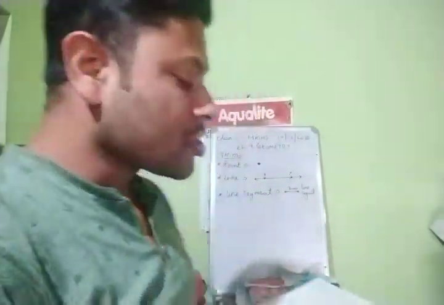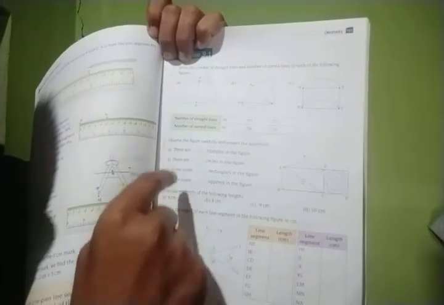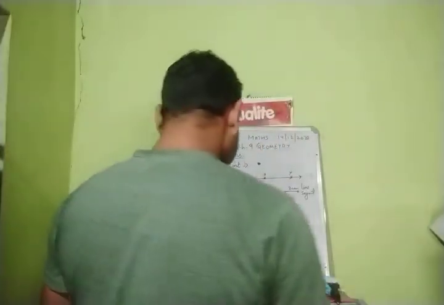Now let us do the question part, that is exercise 9.1, question number 2. Question number 1 we are not going to do, because there you have to see the picture and count how many straight lines there are. But since I cannot show you the pictures properly, I am going to exclude it. We will do question number 2, 3 and 4. Right, children?